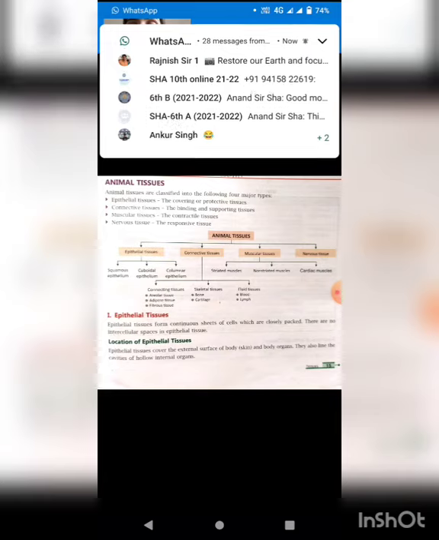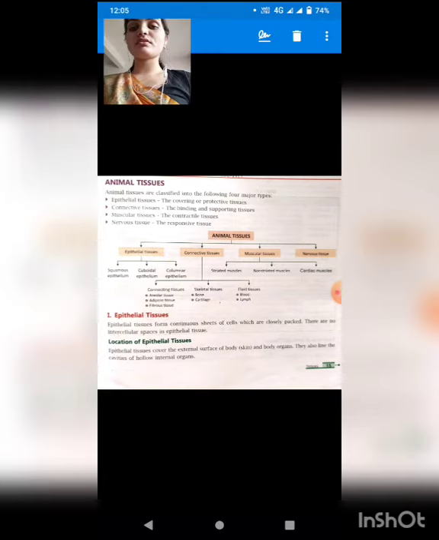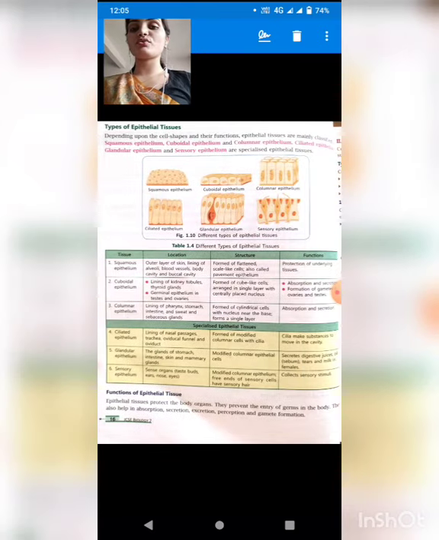If we talk about epithelial tissue, it contains squamous, cuboidal and columnar epithelium. See students, figure 1.10: the first diagram shows the structure of squamous epithelium, the second one shows cuboidal epithelium, and the third one shows columnar epithelium.